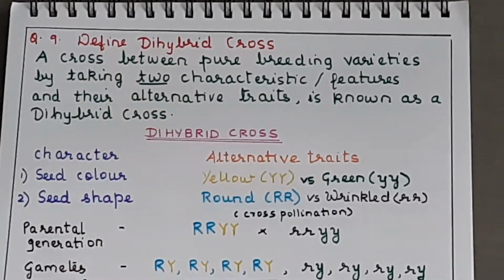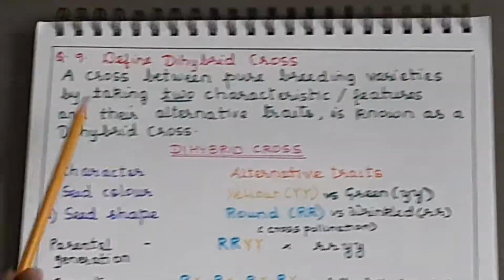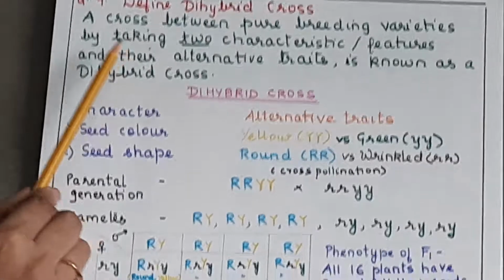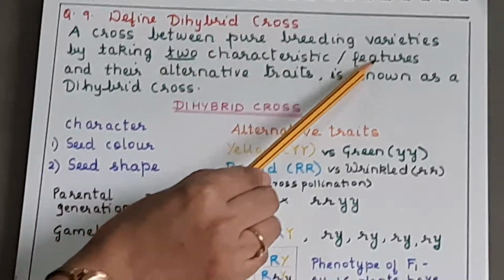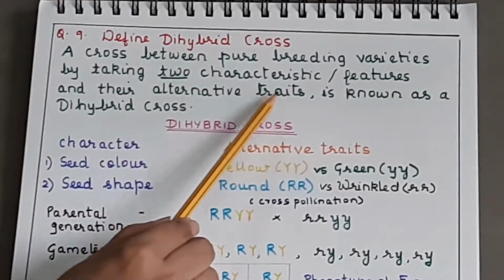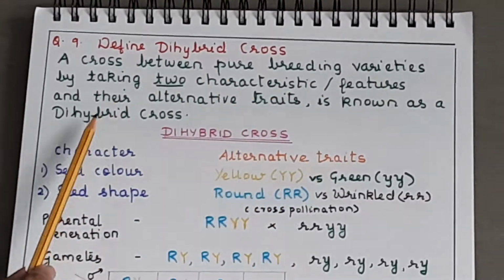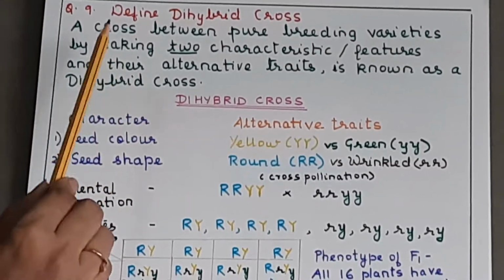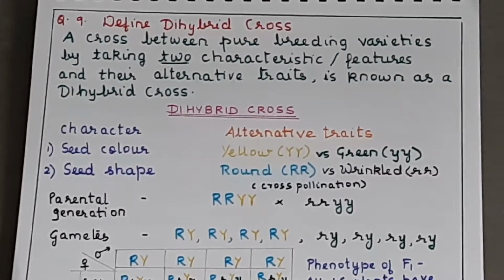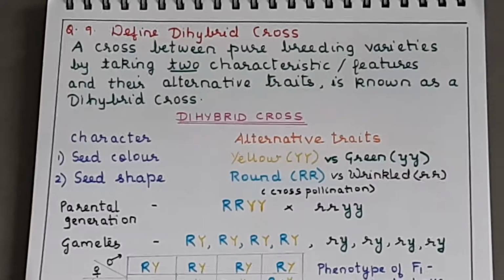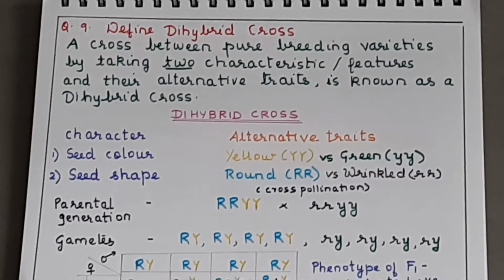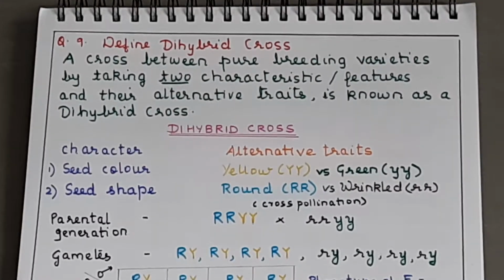Now di means 2. So we are going to carry out a cross between pure breeding varieties by taking 2 characteristics or features and their alternative traits. That is known as a dihybrid cross. So 2 different characteristics we are going to study, yes, and its alternative traits. So total you will have 16 boxes now. Okay, and you have to fill those 16 boxes. Now just try to understand.